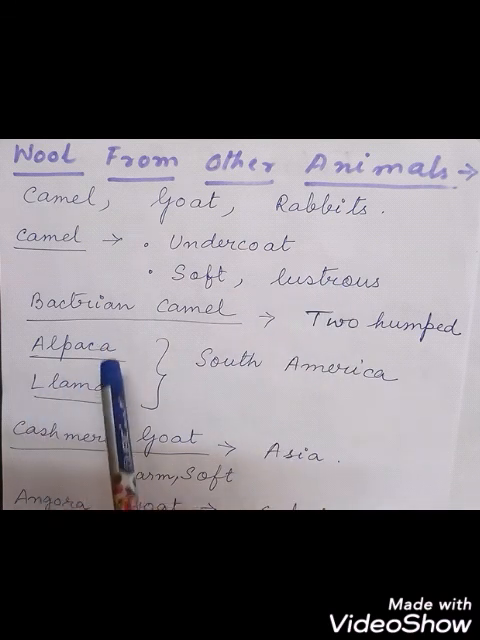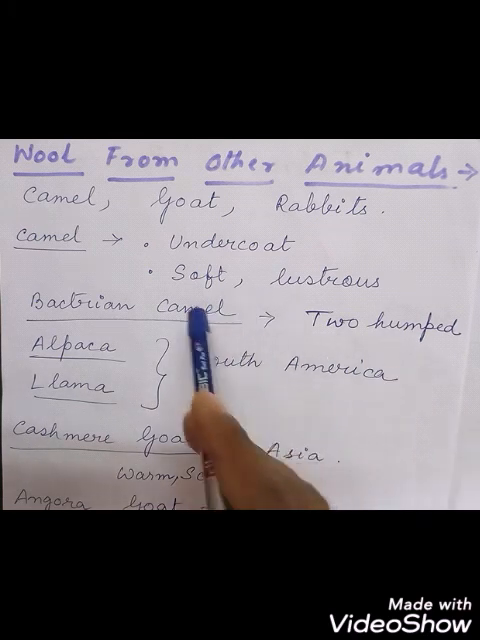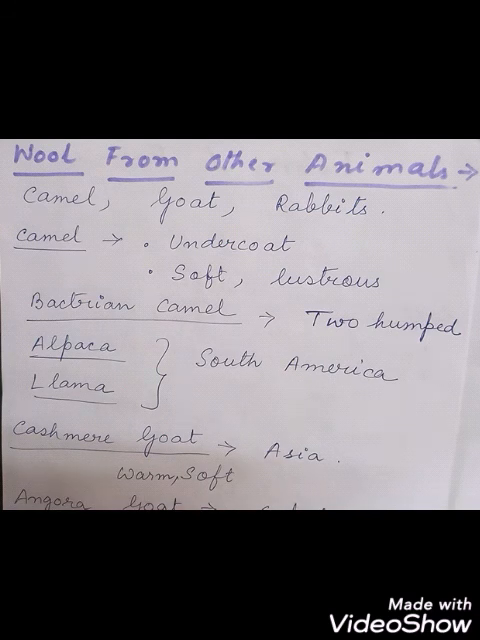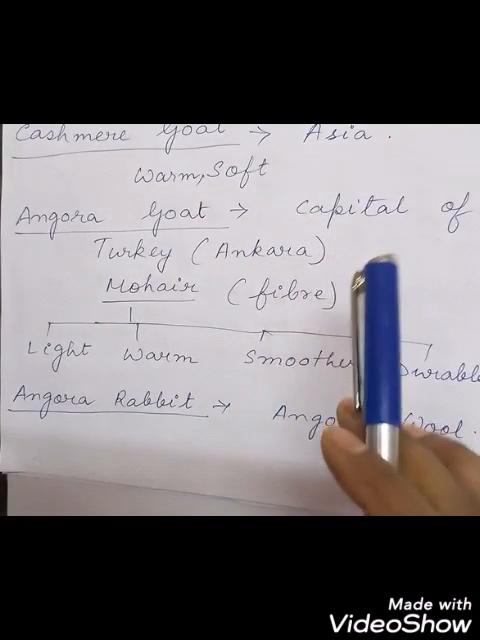Along with this, alpaca and llama also give good quality wool, which is very soft, lustrous and light. So all these three, that is the Bactrian camel, alpaca and llama, give wool for use. Now for the goat, the Kashmiri goat of Asia gives wool that is very warm and soft.